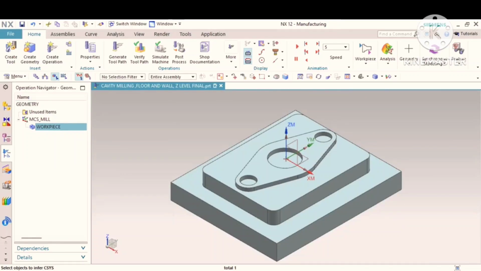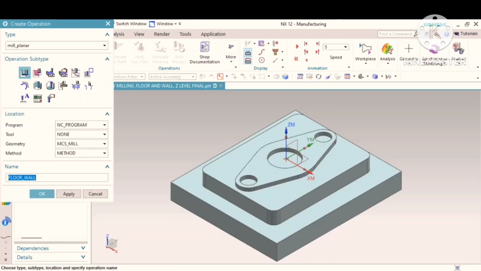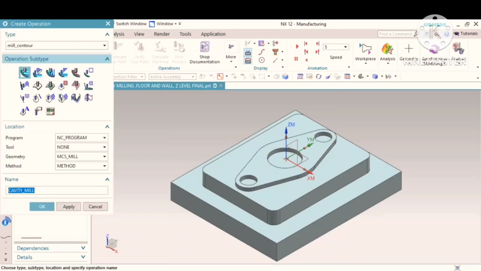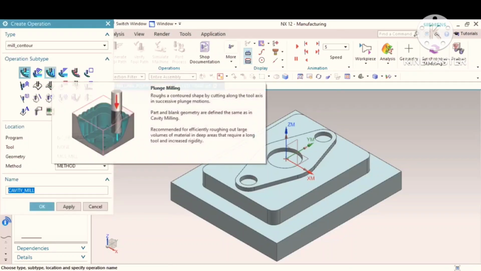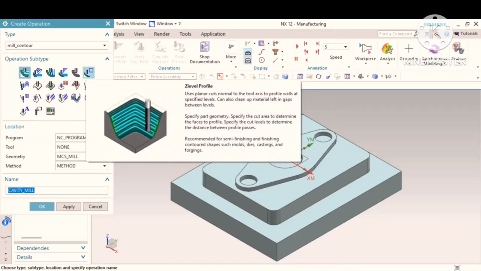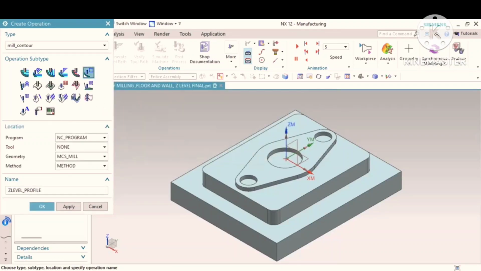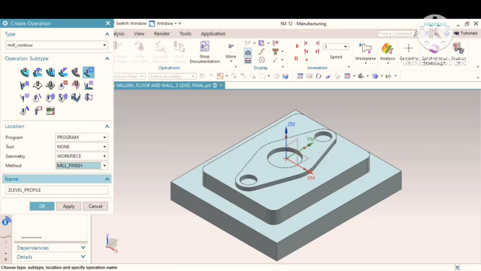Now we will go for operations. In this operations, go to mill contour. Under mill contour, there are so many options available. We will take jet level profile. Program, we will go for program. Tool, we have to select it. And geometry, we will go for workpiece. And method, we will go for finishing. For the explanation purpose only, I am taking finishing method. Normally we should go for roughing or semi-finishing, then only we will go for finishing.